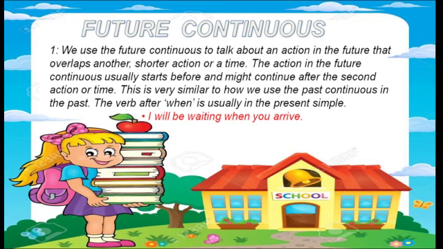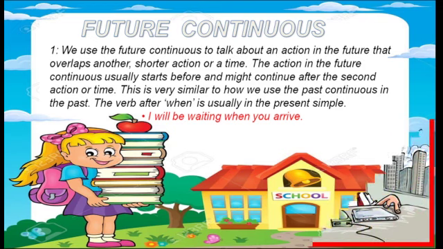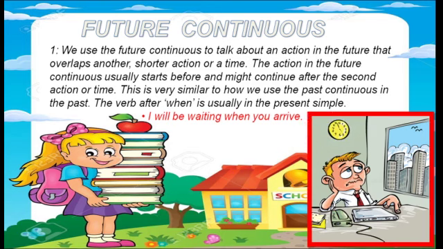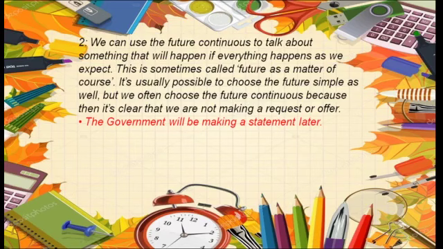Future continuous. Whenever we are talking about any action that continues in the future for a long time, it will also overlap with another action of short time. Like: I will be waiting when you arrive. It means I am waiting for a long time. You will arrive, and at that time also I will be waiting. Your arrival takes very little time and my waiting will take more time. So for any action showing a long time in the future, we will use future continuous tense.